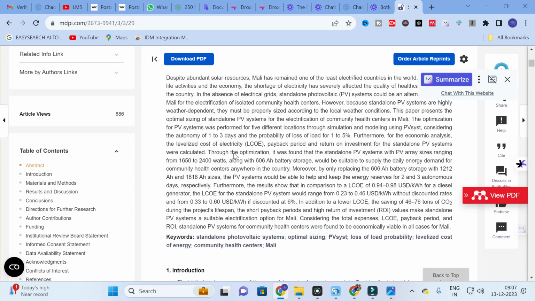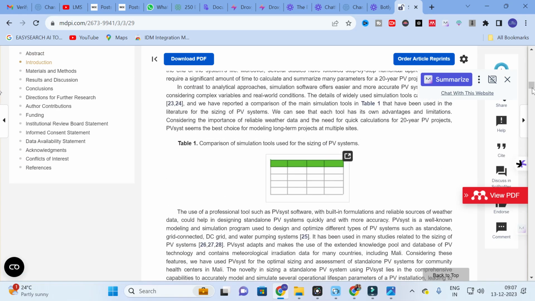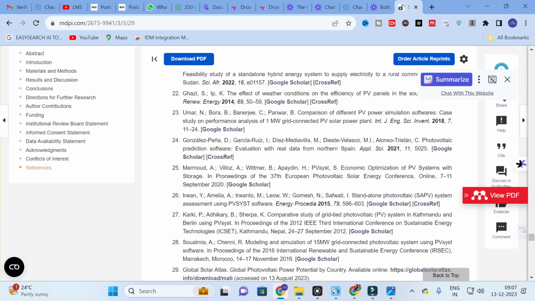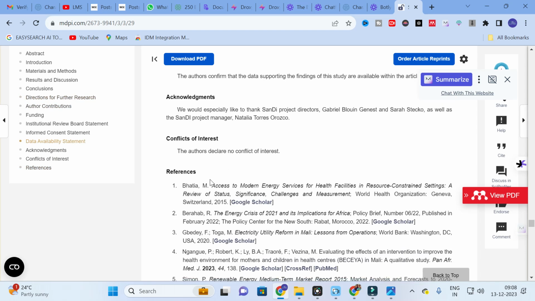Next we will explore with some references whether it will generate a literature review or not. For that I have taken a random paper.